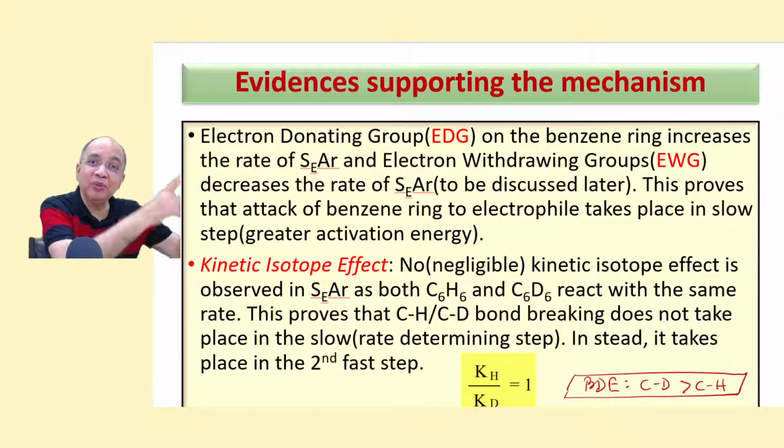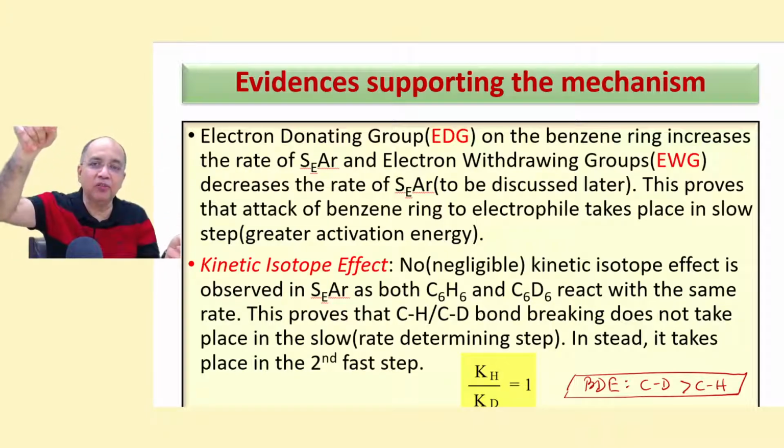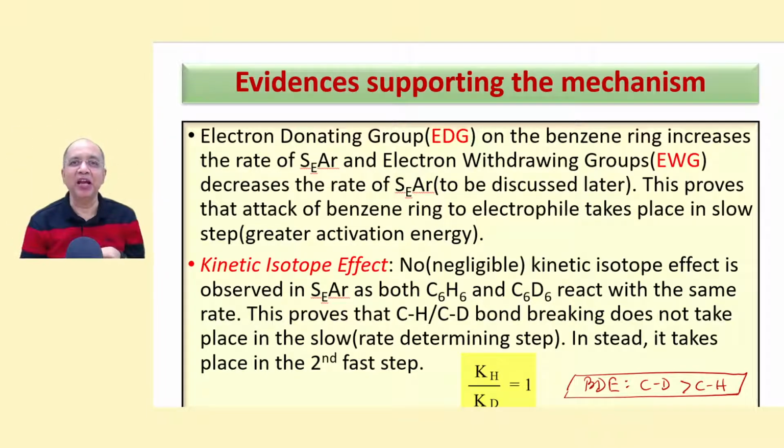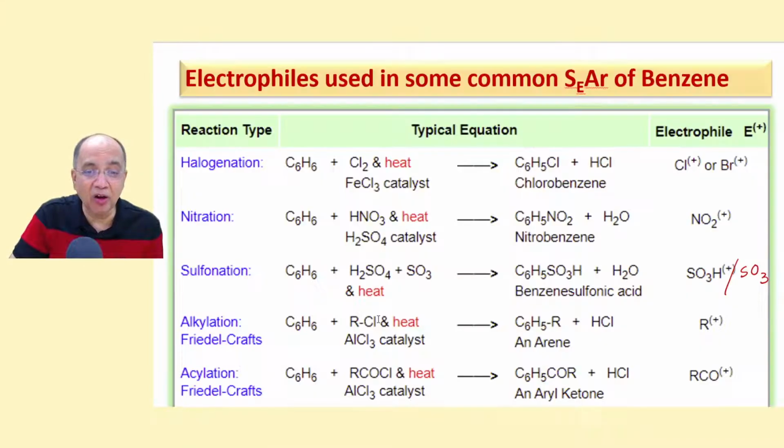In this case, the first step, the attack of the benzene ring on the electrophile, is the primary rate determining step to form a resonance stabilized arenium ion, a Wheland complex or a sigma complex.